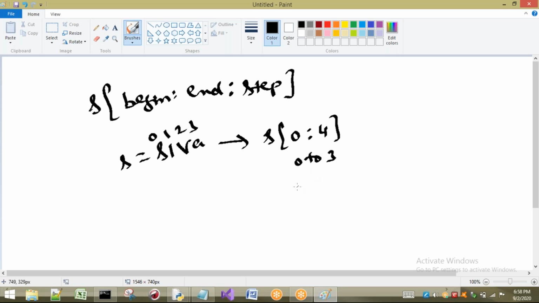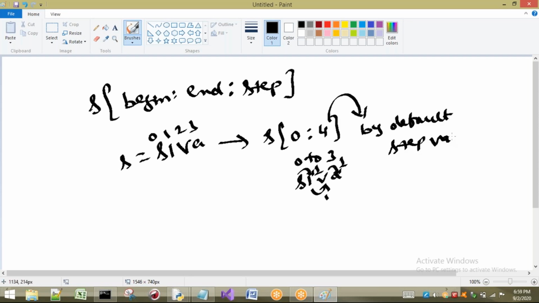Now listen carefully. First S will be printed. After that I am printing V. How many steps has it jumped? Only one step. Again after V, how many steps does it jump? Only one. Next A, how many? One step. That means if we do not take any step here, by default the step value is 1.